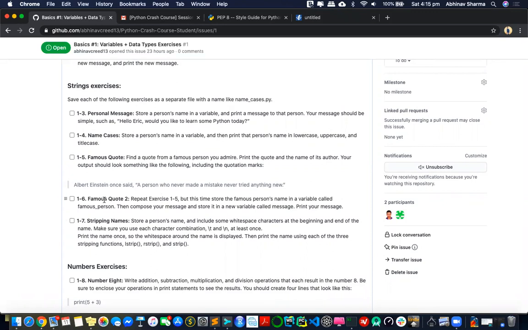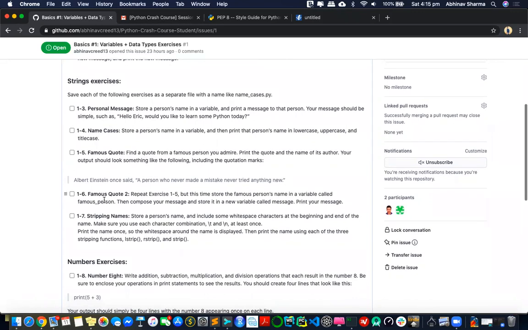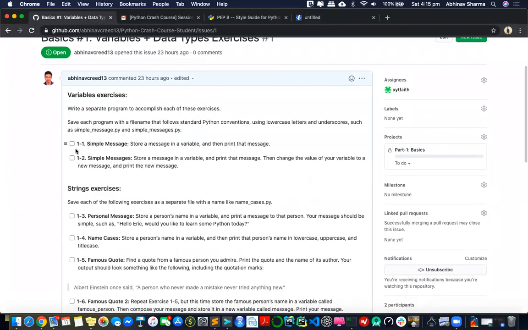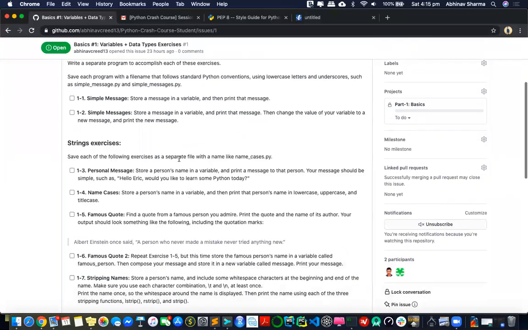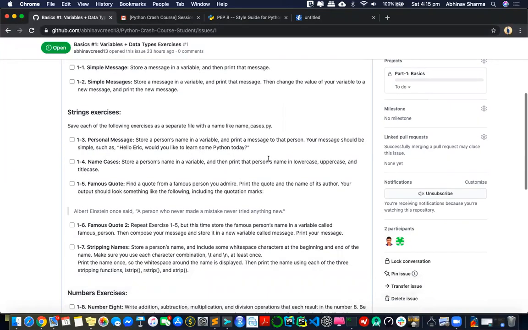I have a question. Do I have to do all the exercises in one file or separate files? That's all up to you. Whichever you want, even if you want to do it in one go, because I want you to look back at that Python file so that you are able to get the concept clearly. You can make a comment about that concept. It's all up to you. But I am giving you a suggestion to write this inside the name cases Python file. You can use your own name. It's all up to you.